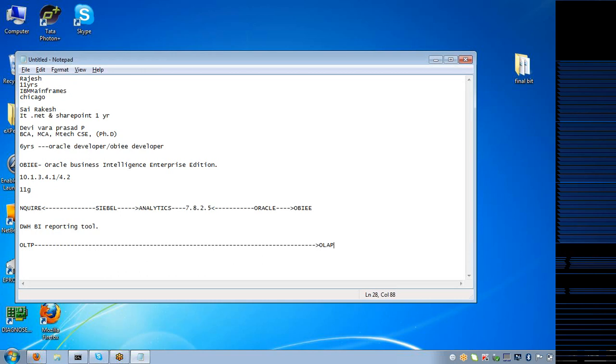As I told you, OLTP is purely designed for storing the data, right? You can insert data, you can delete data, you can modify the contents of data. But here in OLAP, you cannot insert any new data. You cannot modify existing data. You cannot update the data. You cannot delete the data. Then what can you do? Can you tell me?